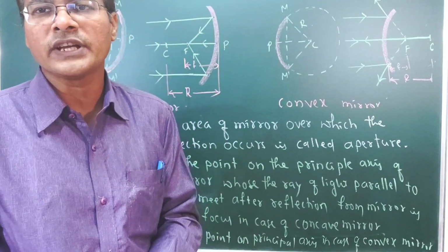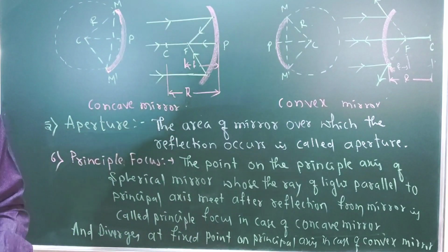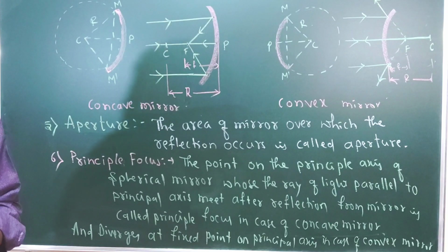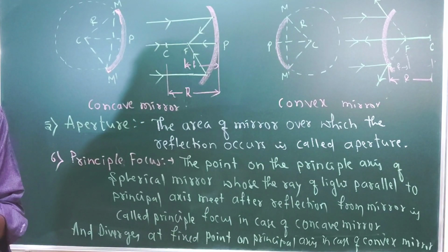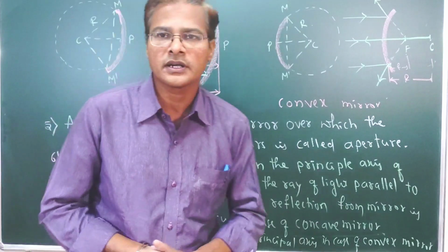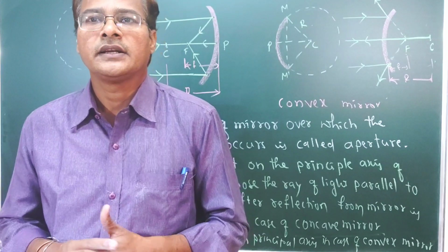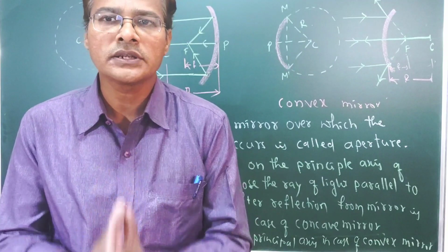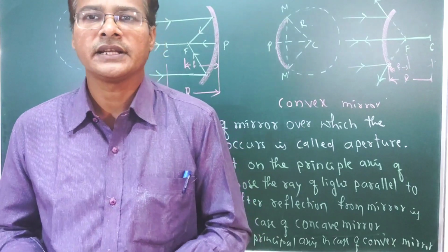Now the next term is paraxial rays. What do you know about paraxial rays? Rays making a small angle with the principal axis and incident close to the pole of a mirror are called paraxial rays. These are some important terms regarding a spherical mirror. You have to understand all the terms clearly, so that you are able to understand the next derivations.